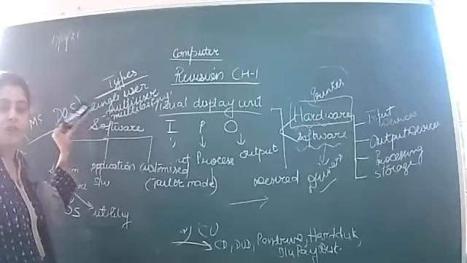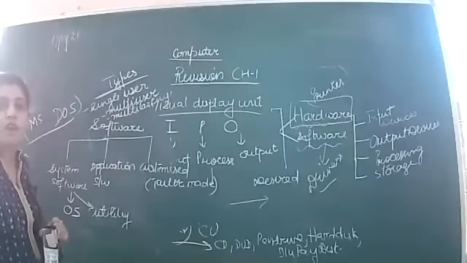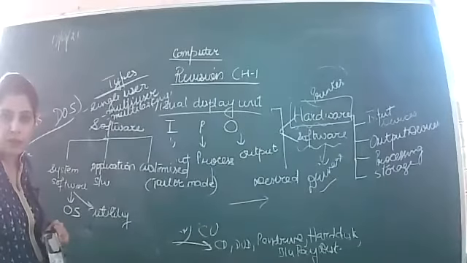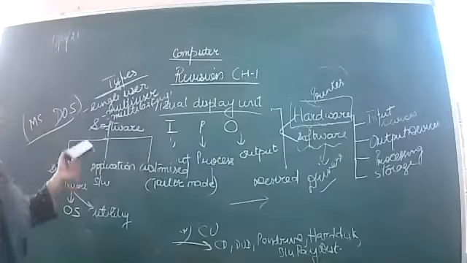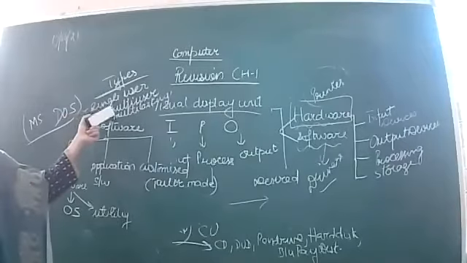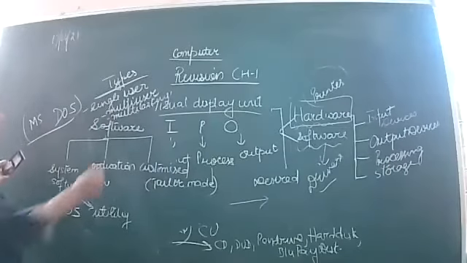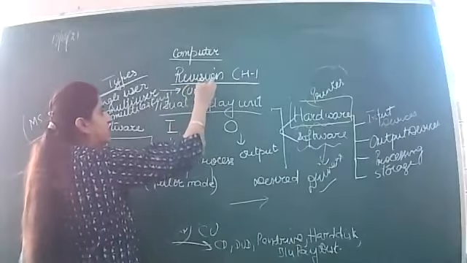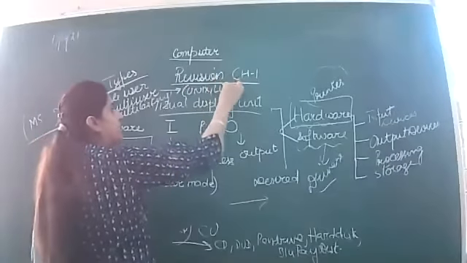Next is multi-user. Multi-user means more than one user, multiple users can work on the system, can work on the application. Then in that case, that is the multi-user operating system. The examples of multi-user operating system are Unix, Linux.